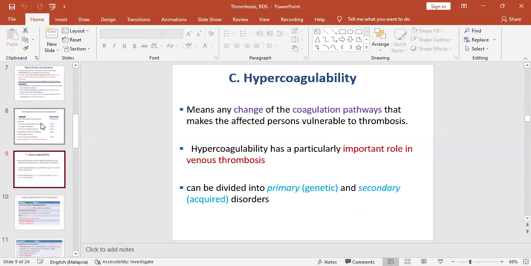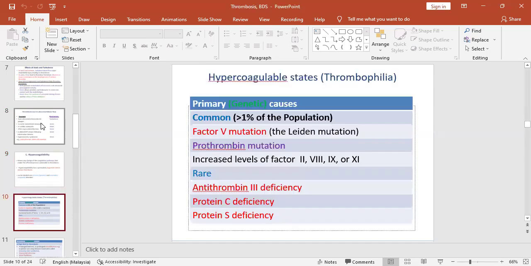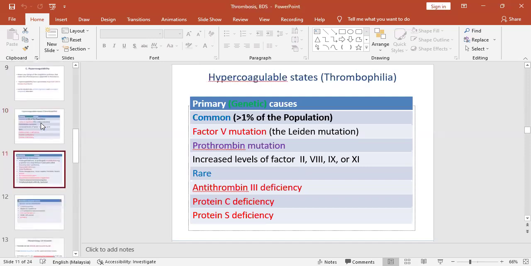Blood hypercoagulability is another important cause for thrombus formation. It can be divided into hereditary factors and acquired factors. Hereditary conditions which are responsible for thrombus formation include factor V mutations, antithrombin 3 deficiency, protein C deficiency, and protein S deficiency.